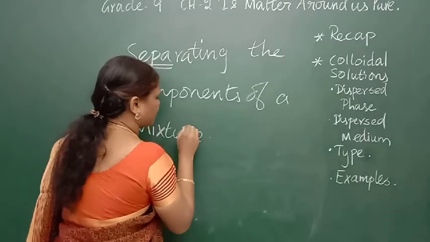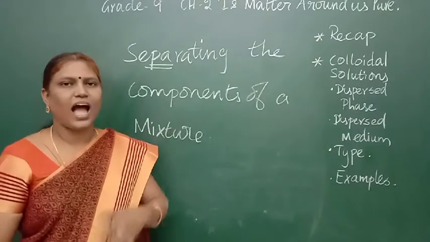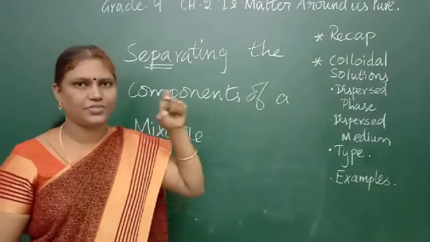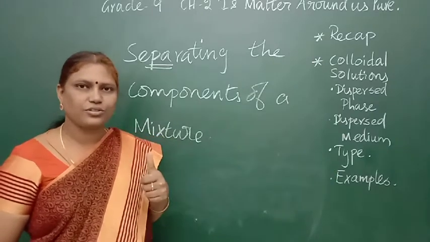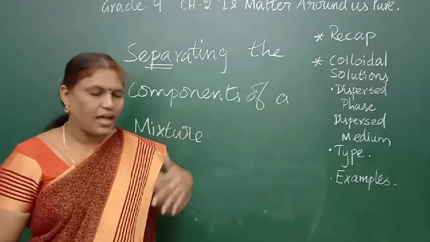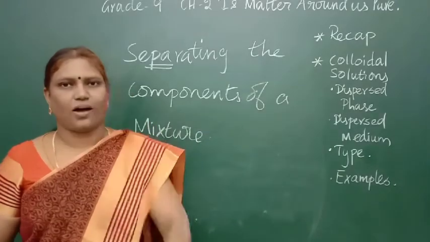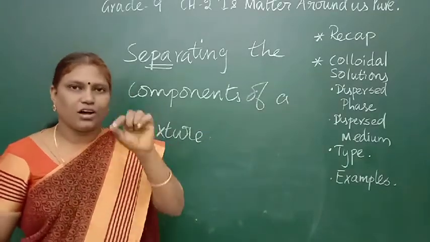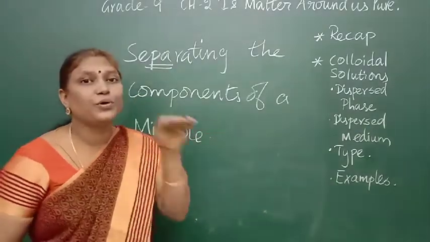Okay, by mistake, salt is mixed with water. I want to know about the character of salt, and I don't want to know about the character of water. So what should I do? I should separate the salt and water so that I can study the salt properly.